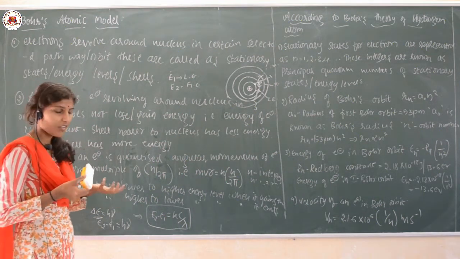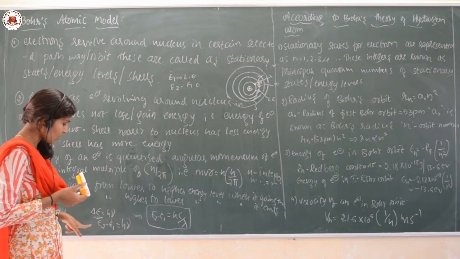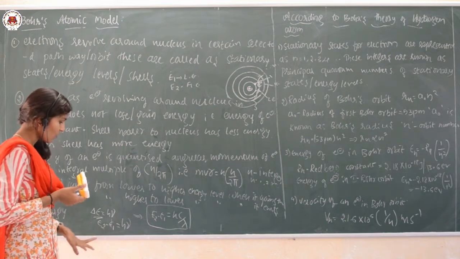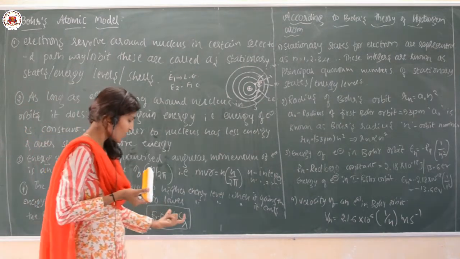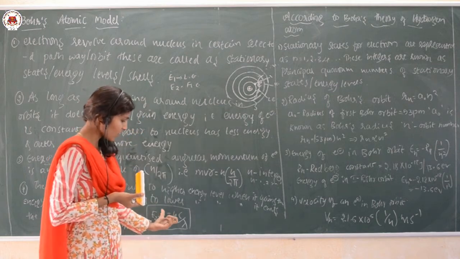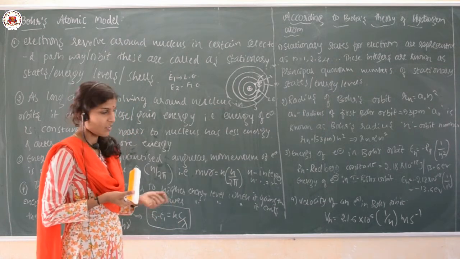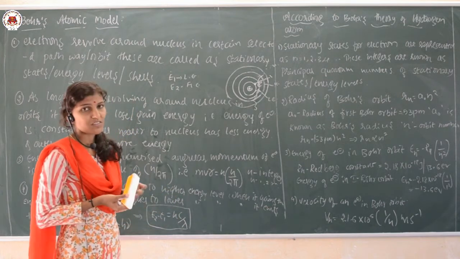Then the energy is given by delta E equals h nu. Delta E is nothing but E2 minus E1, higher to lower. E2 minus E1 equals h nu, and nu can be replaced by C by lambda. E2 minus E1 equals hc divided by lambda is the last point.